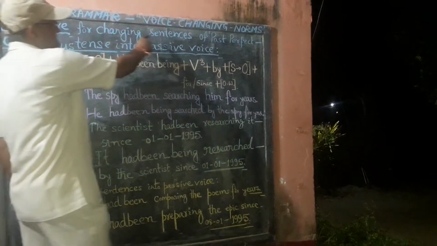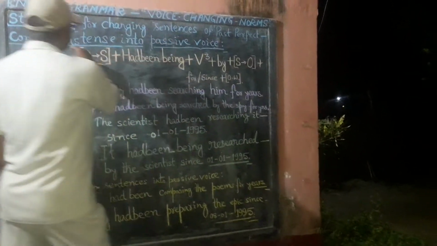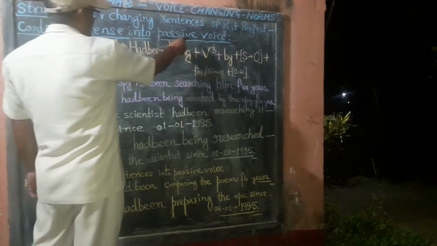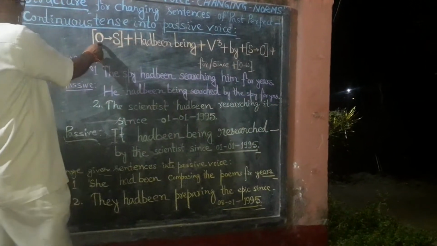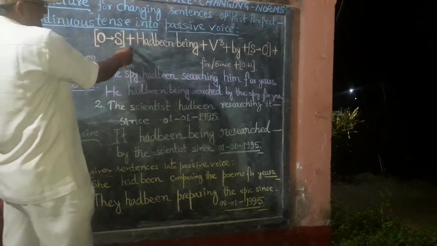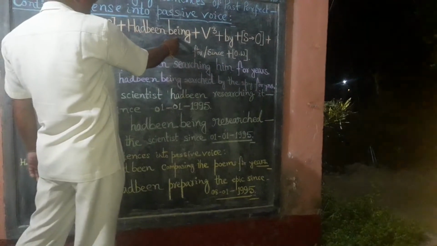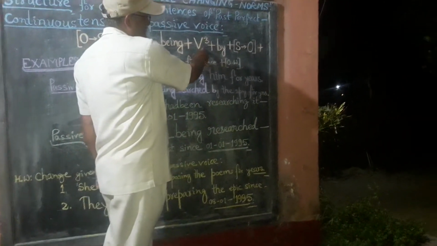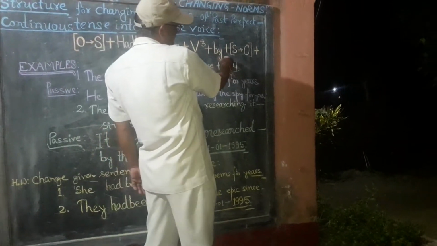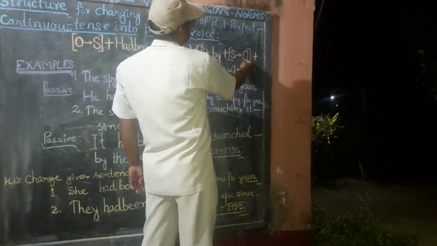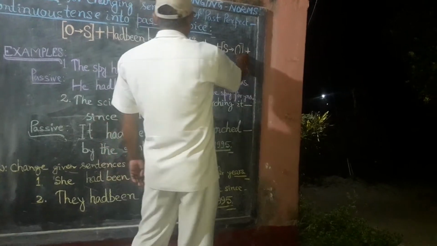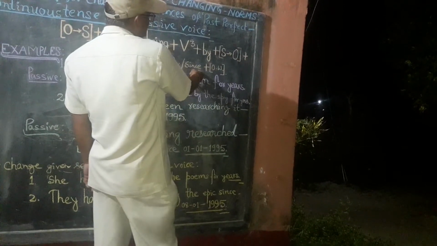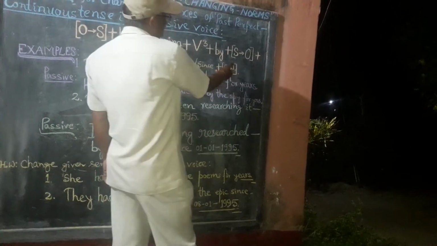Structure for changing sentences of past perfect continuous tense into passive voice is as under. Object is changed into subject plus had been, being is used. Then third form of verb is used. Then by is additionally used and subject is changed into object. Thereafter for or since is used as per requirement and at last other words are used.